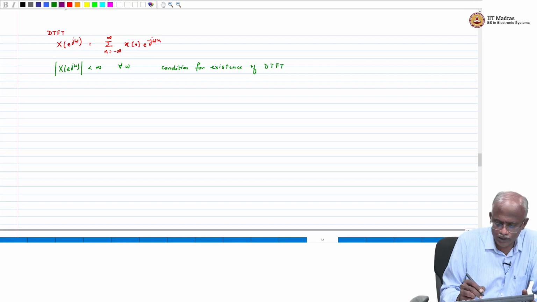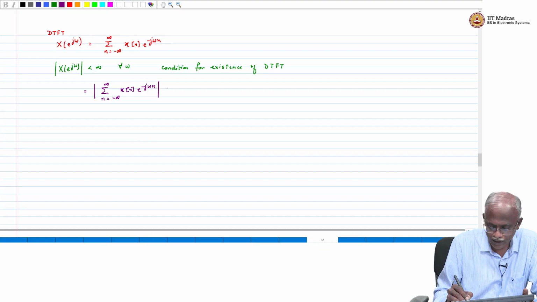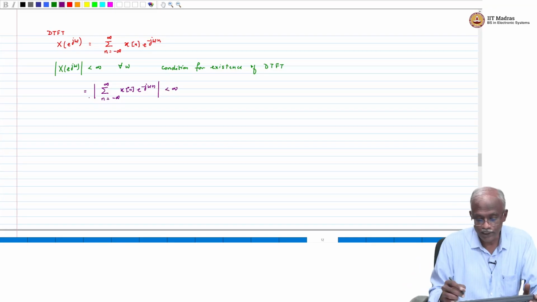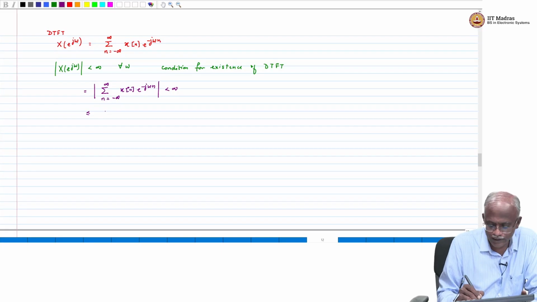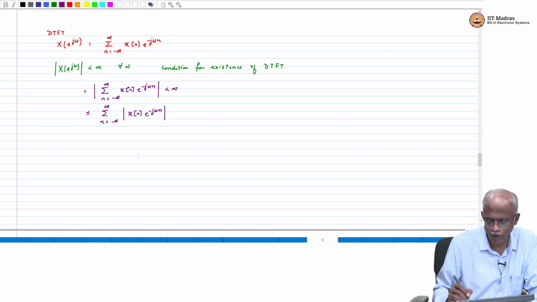So, what does this condition impose? On the right hand side, it will be the modulus of the summation n equal to minus infinity to infinity x(n) e^{-jωn}. This has to be less than infinity, and we know that the modulus of the sum is always upper bounded by the sum of the modulus of the terms. So, this is less than or equal to the summation of the modulus of x(n) e^{-jωn}.